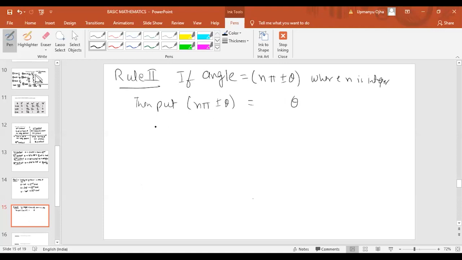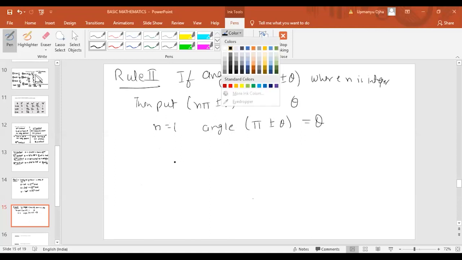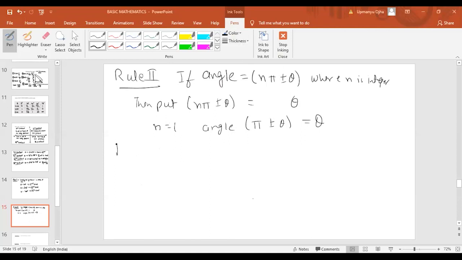One example I can take: if n is equal to 1, then the angle will be equal to pi plus or minus theta. So if it is pi plus or minus theta, it should be theta itself. Understand. Rule number two is that if the angle is n pi plus or minus theta, where n is an integer, then put n pi plus or minus theta as theta itself. Don't confuse here. I'll just explain everything, then you will have a better understanding.